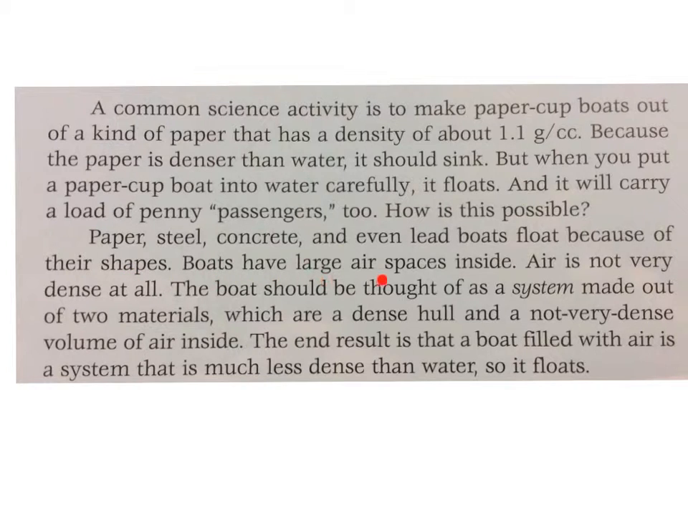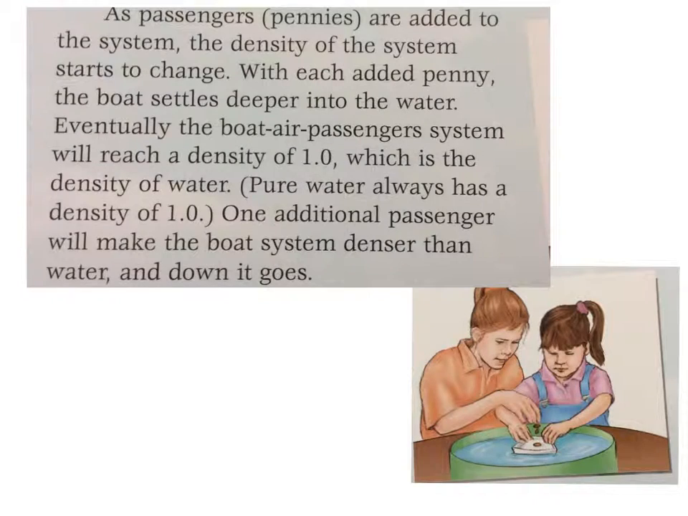Paper, steel, concrete, and even lead boats float because of their shapes. Boats have large air spaces inside. Air is not very dense at all. The boat should be thought of as a system made out of two materials, which are a dense hull and a not very dense volume of air inside. The end result is that a boat filled with air is a system that is much less dense than water, so it floats.